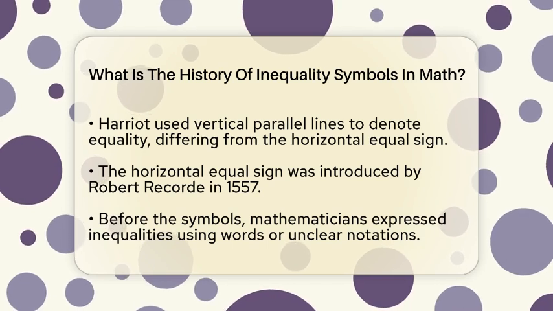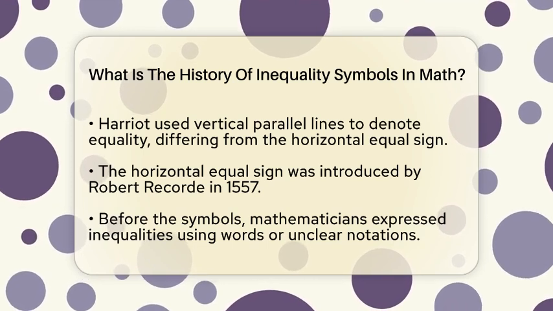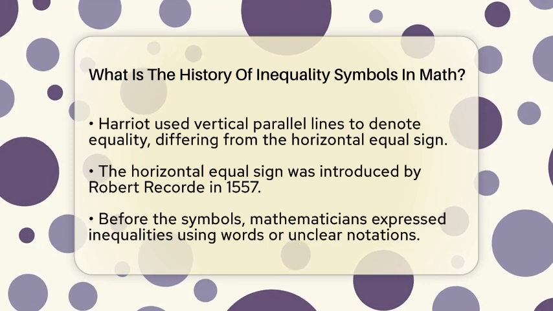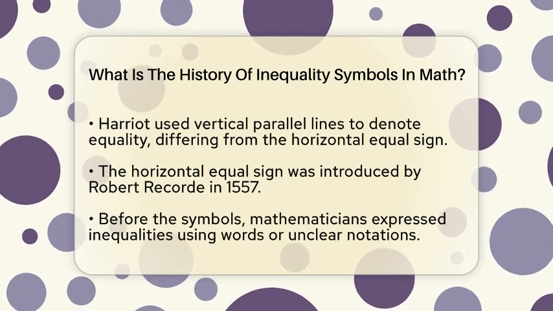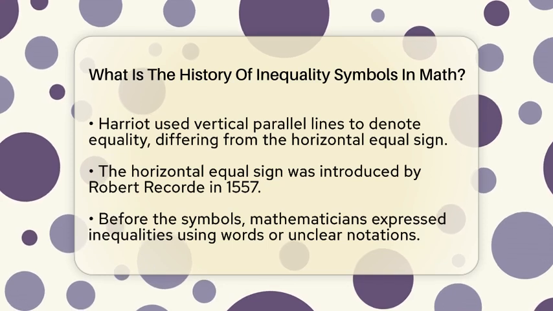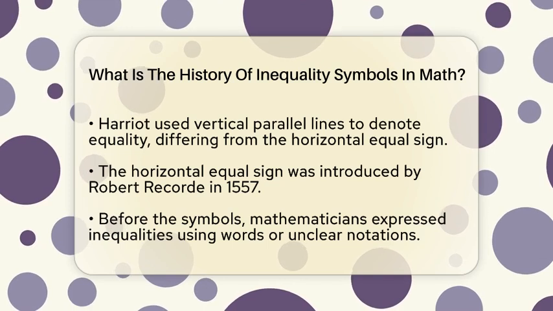Interestingly, Harriot also used parallel lines to show equality. His equal sign was vertical, looking like two lines stacked on top of each other. This was different from the horizontal equal sign that Robert Recorde introduced in the year 1557. Recorde's equal sign is the one we still use today.